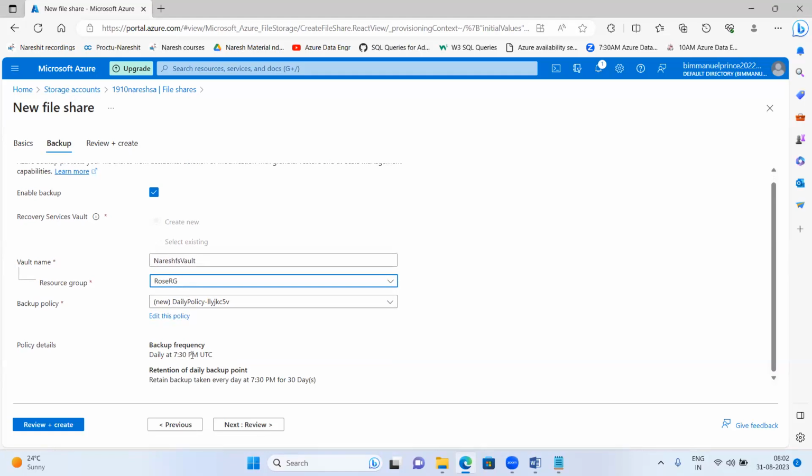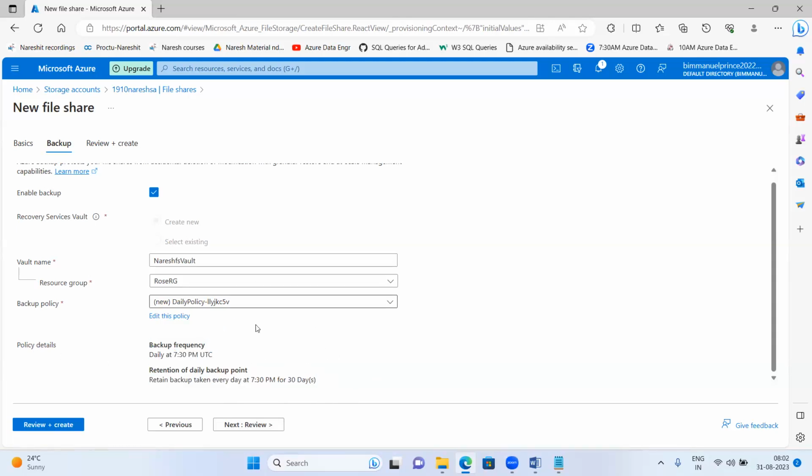Daily at 7:30 p.m. UTC, and retention of the daily backup point is for 30 days. Azure will automatically take the backup daily at 7:30 p.m. UTC for all the files that we upload in our file share, and retention of daily backup points means how long it will retain them. It is saying it will retain for 30 days. If you are okay with this backup policy, it is fine. This is a default policy.